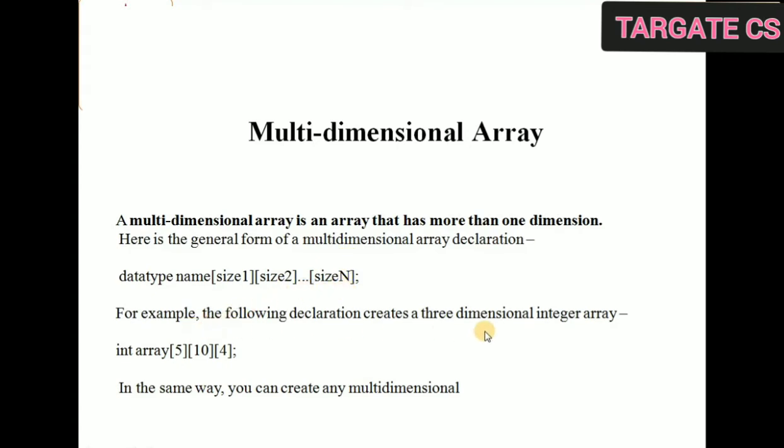So consider the example. You want to declare a three-dimensional integer array. So what is the data type? Int. Name of array, consider array. Then we have three dimensions. That means we need to give three dimensions. So first dimension is 5, second is 10, then is 4. That is arrays of type 5 into 10 into 4. In the same way, you can create any dimensional array.